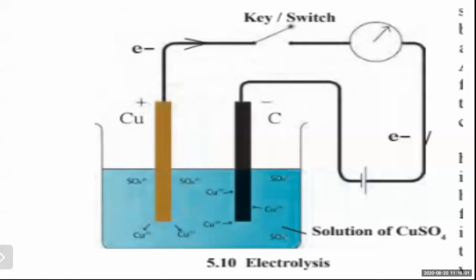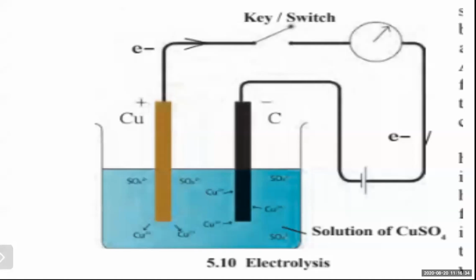You can see clearly there, Cu+. In the above activity, copper appears to have been deposited on the cathode. Copper appears to be depositing, gathering, or collecting at the carbon rod. So we can see copper appears to be deposited on the portion of the cathode immersed in the solution.